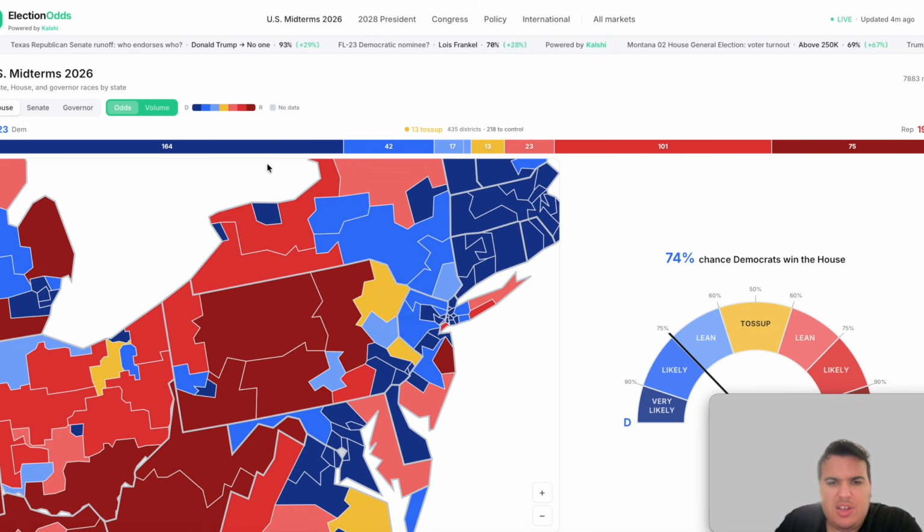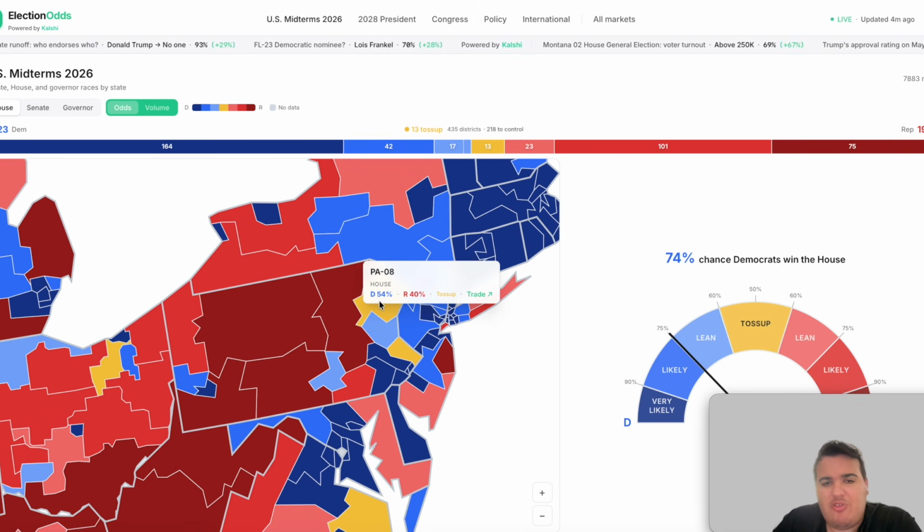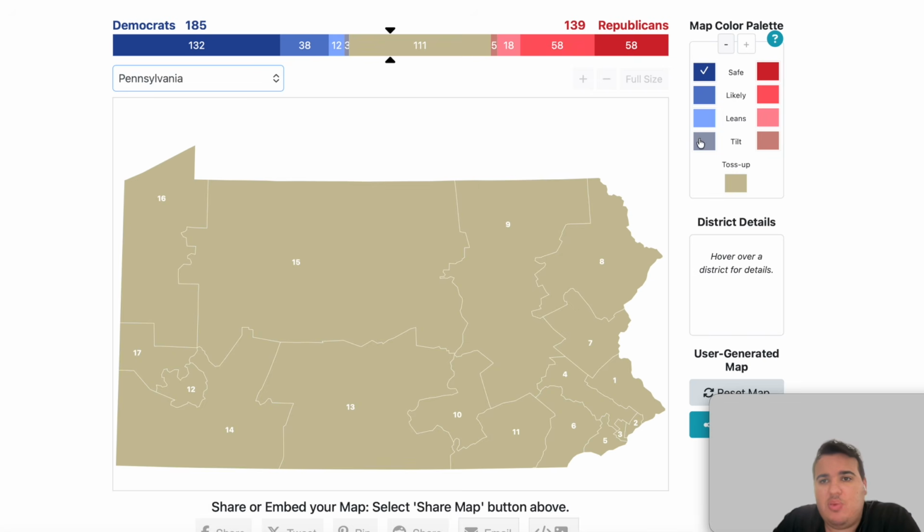And we're going to start with these. First, we're going to start with the 8th district, Rob Bresnahan, the Republican's district. I do believe it's a toss-up district, but the Democrat has a 54% chance to win it. So this is a Democratic flip in this district.